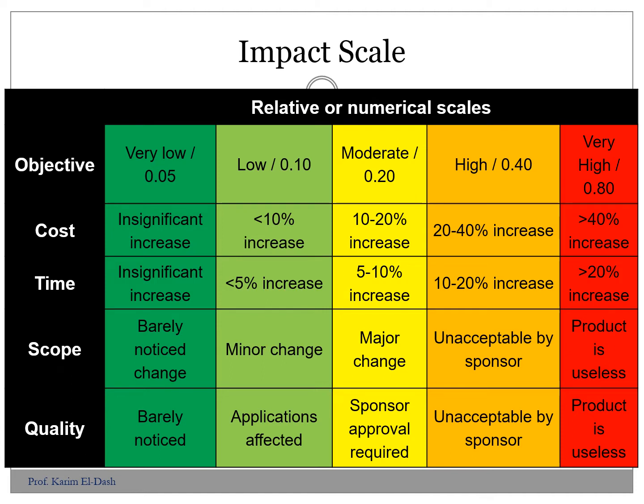What is the definition of very high for scope and quality? We have to define each one of those items. For example, for scope, very low means barely noticed change. Almost there is no change, but there is some change, but it is not effective.